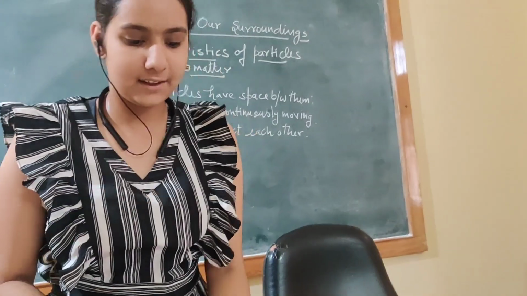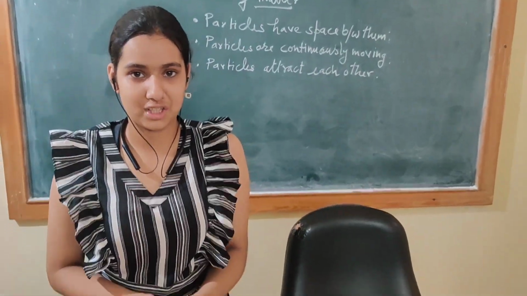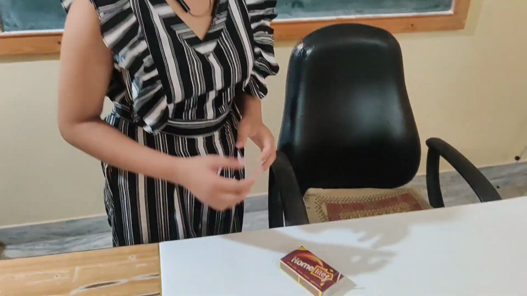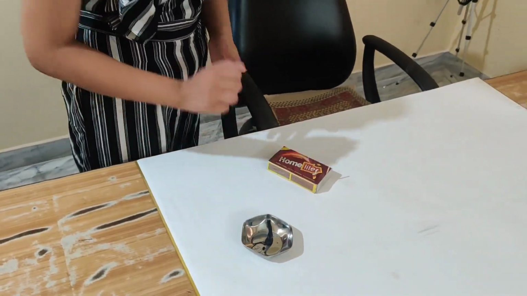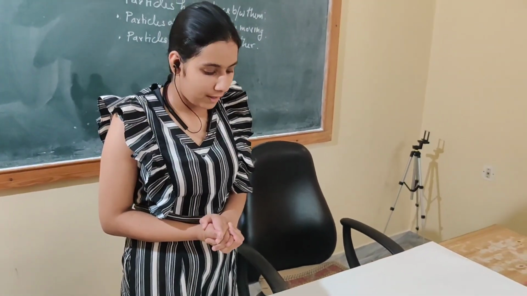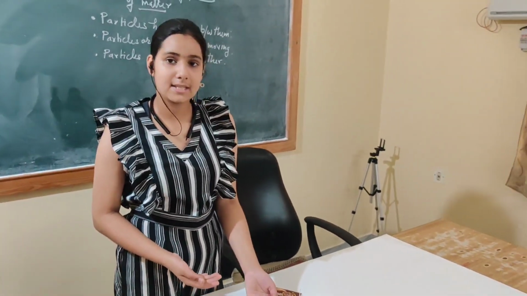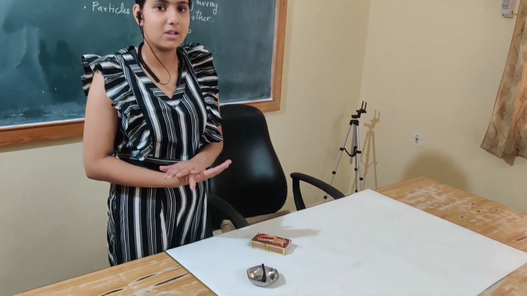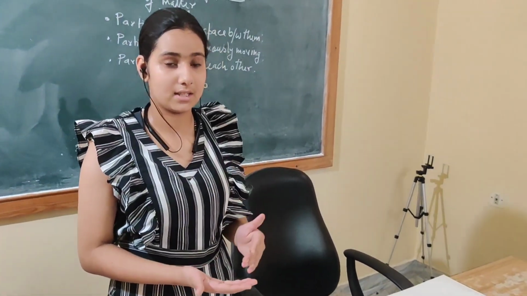Why is it so? Because of kinetic energy. What is kinetic energy? When the particles or molecules of a matter move, they possess kinetic energy. When the incense stick is not burned, the kinetic energy is slow.